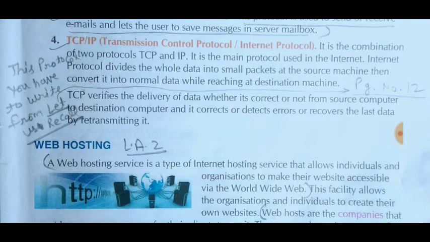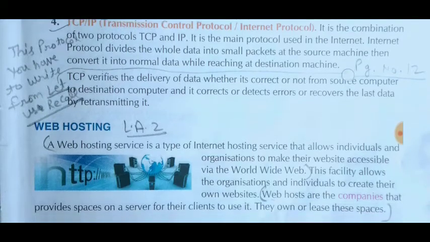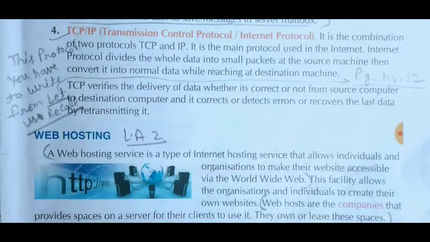TCP is a protocol only for verification, to check whether our data is correct or accurate. Suppose I want to send a file of 100 MB, and at the receiver's end its size is only 19 MB, or it is corrupted. That is verified by TCP.